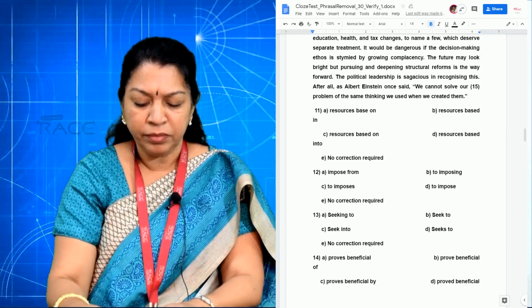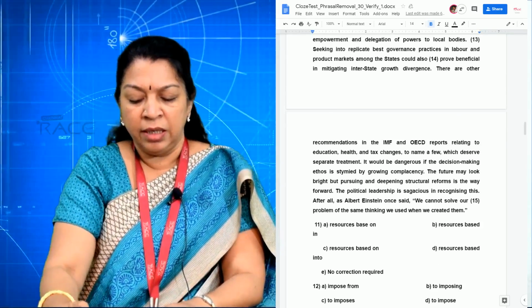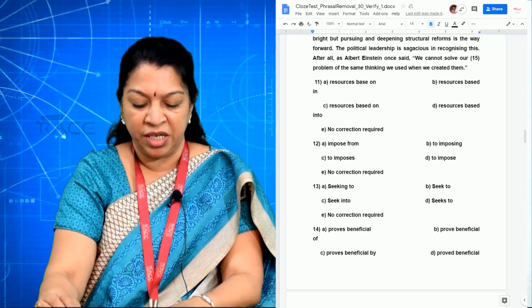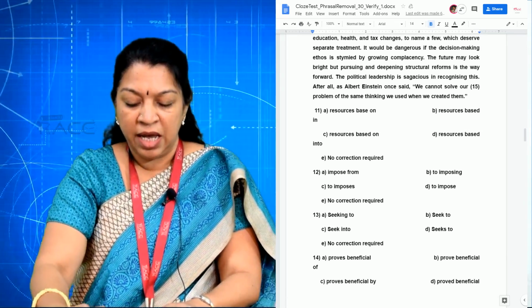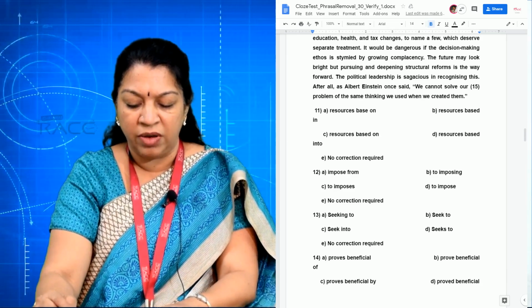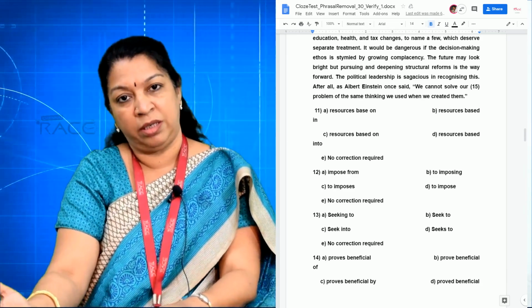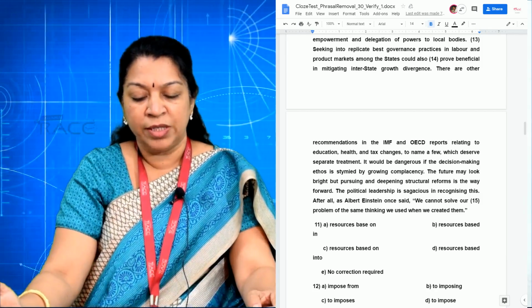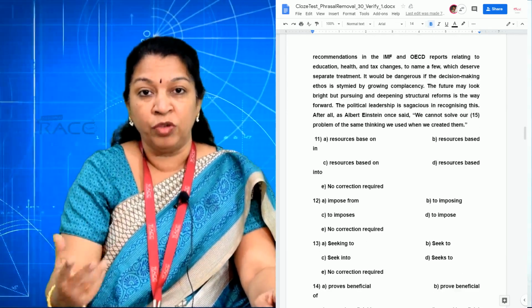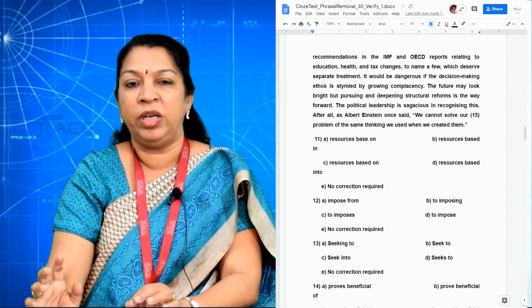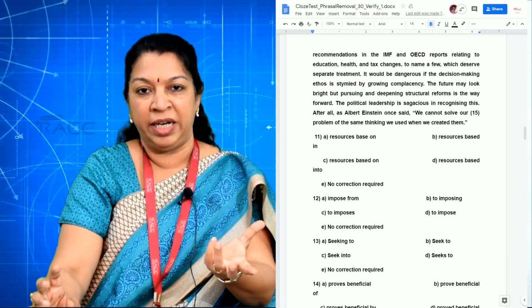Is it clear? Now I am going to the 15th blank. "The political leadership is sagacious in recognizing this. After all, as Albert Einstein once said, we cannot solve our problems with." "Solve with" is not used, so that is my clue. If you look only at that one place, you will not be able to find the right answer.